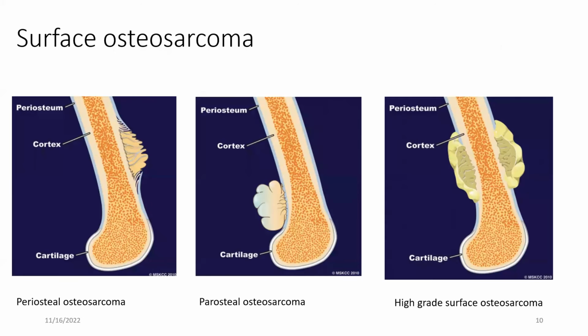Next high-yield topic is surface osteosarcomas. Surface osteosarcomas, as we said earlier in classification, can be periosteal ones or parosteal ones. Parosteal ones arise from the outer layer of the periosteum. Periosteal ones arise from the inner layer of the periosteum. So, periosteal, peri, arise from inner surface of periosteum. Parosteal arises from outer surface of periosteum.